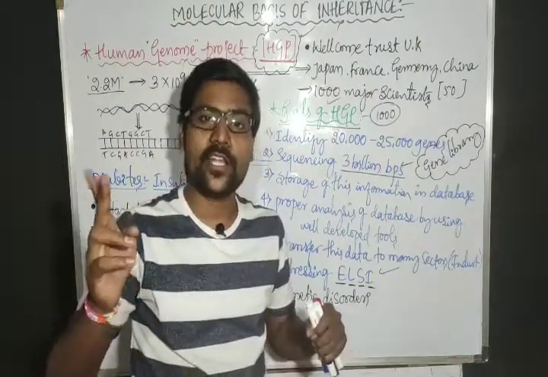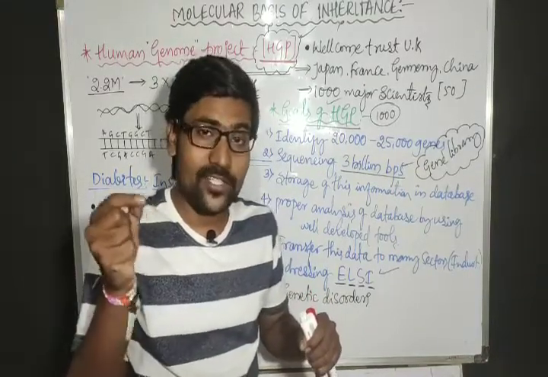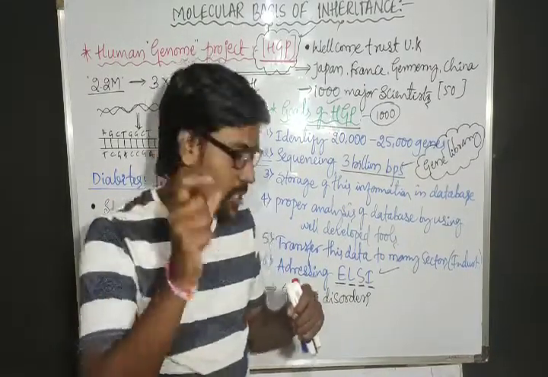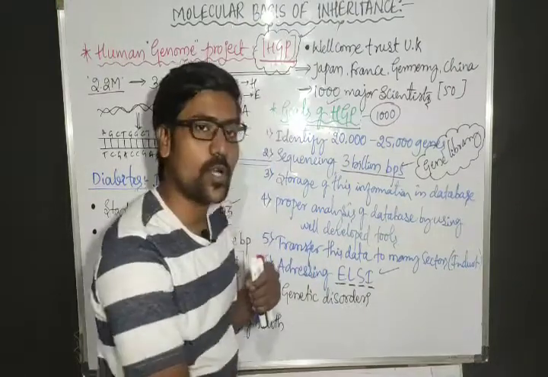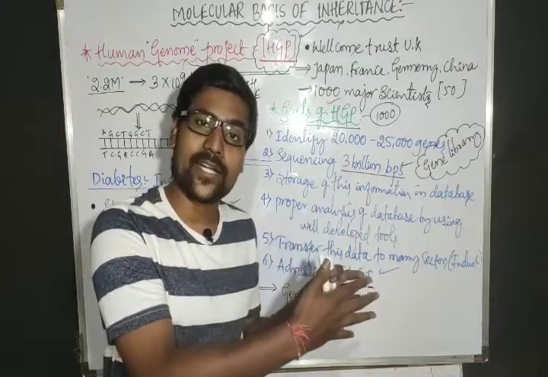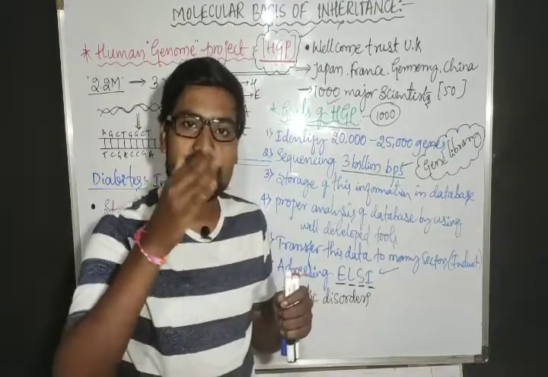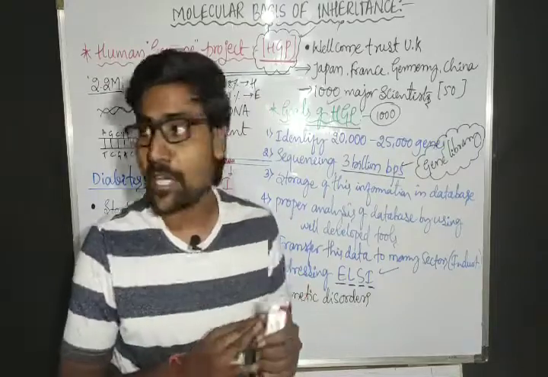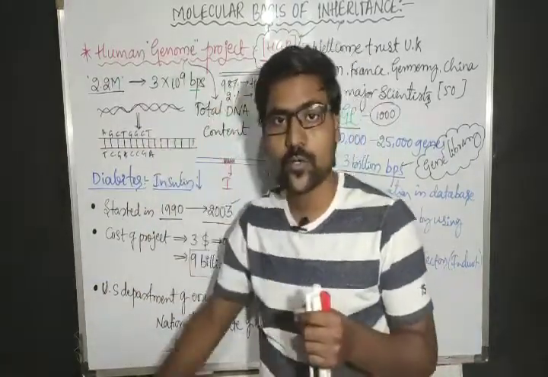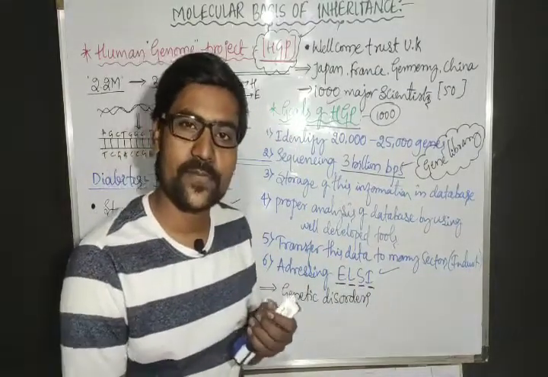Gene therapies are done for genetic disorders, and to cure such disorders we should first know the sequence of human DNA. That is a major advantage of the Human Genome Project: curing human genetic disorders.